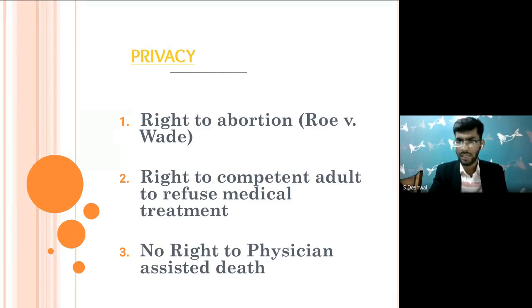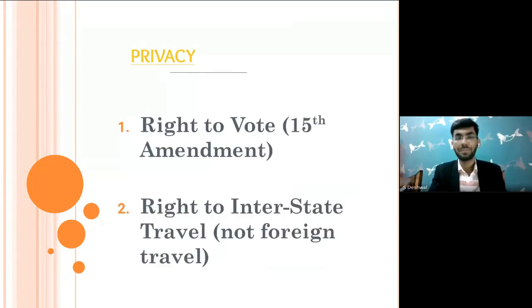Section 309 IPC means that attempt to suicide is a punishable offense in India. So if a person attempts to commit suicide and fortunately lives, then he will be prosecuted by the state. A very similar stand has been taken by the US Supreme Court. It says that no one has a right to die at the hand of a physician. This has been very explicitly said by the US Supreme Court.